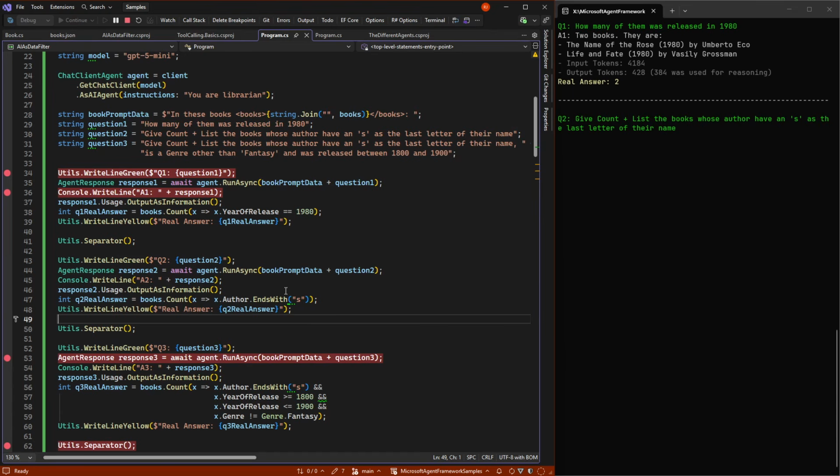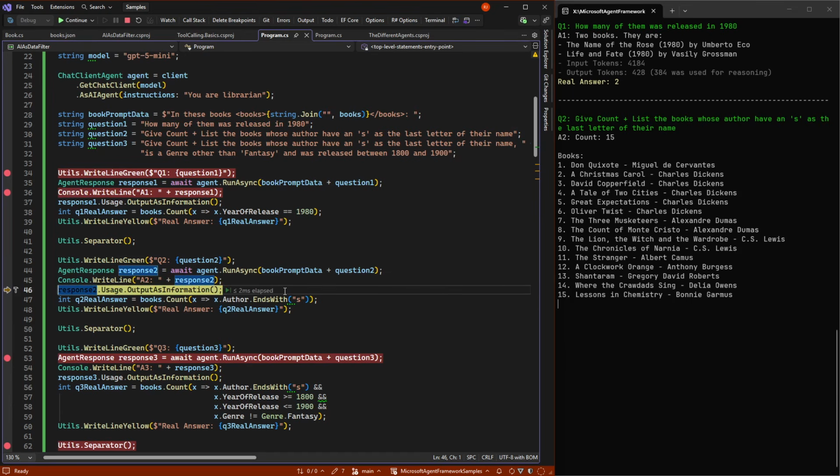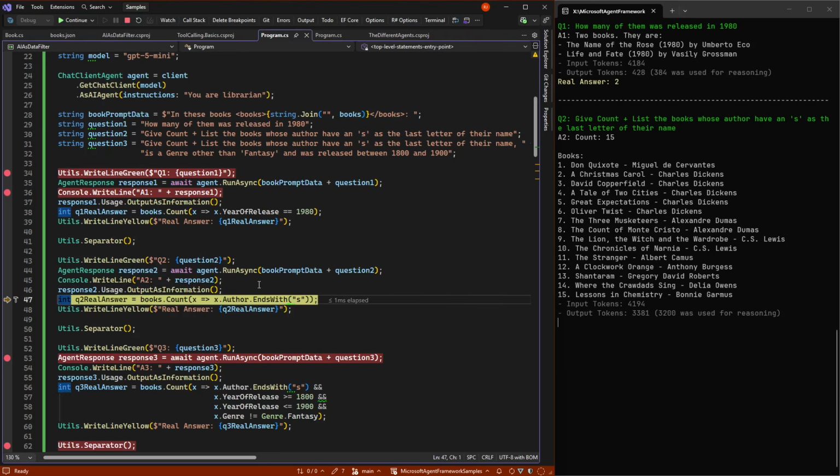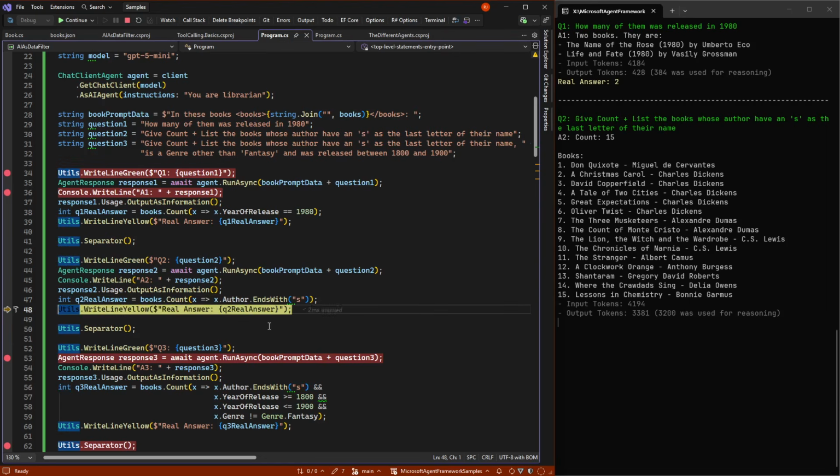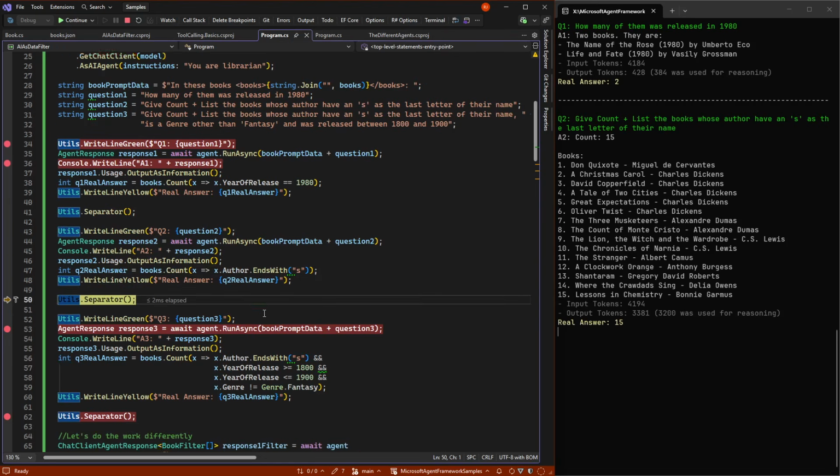Yeah, it's a difficult question among 100 books. But now it comes back, and it comes back with the answer of 15, which is actually the right answer. So reasoning does help with things like this, and it's quite good at it. But we again use a lot of tokens, and now you can see we're really using a lot of reasoning tokens. But the real answer is 15. We got it right.